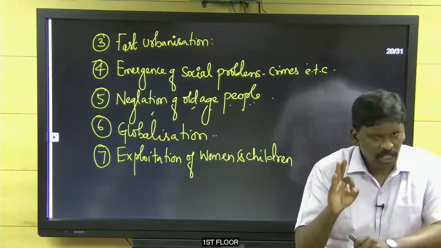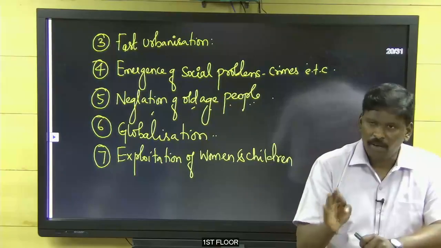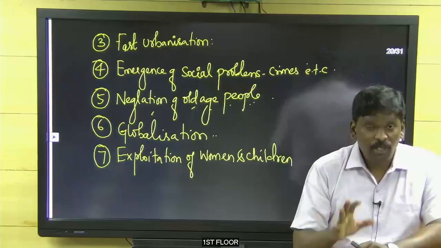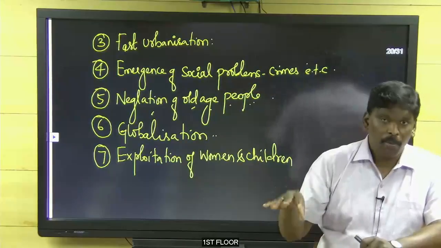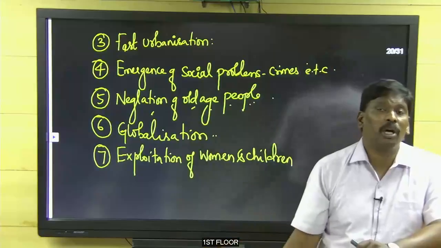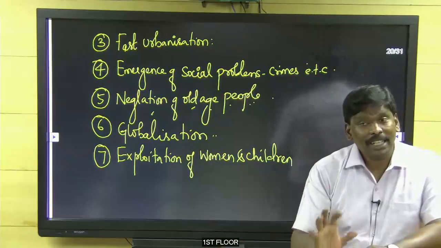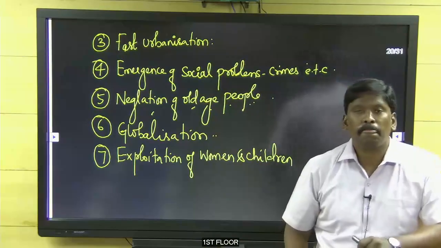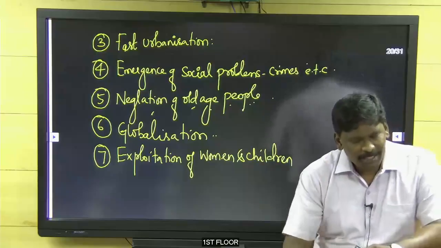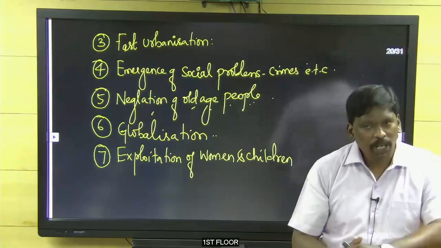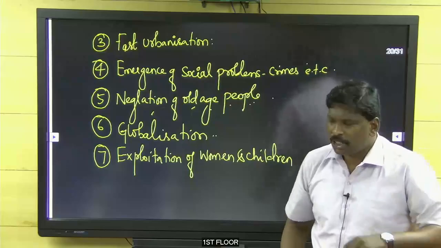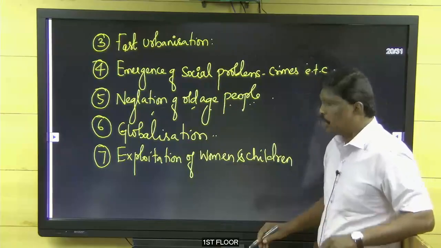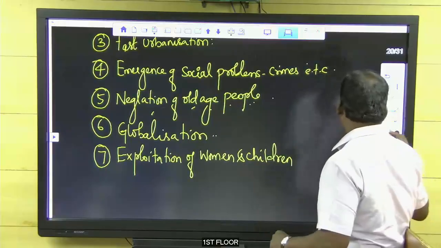They won't ask any question. They keep on doing the work. Because of this, more and more women and children were employed in the industries. The industrial capitalists exploited women and children. So, exploitation of women and children. That is the only point I left out.